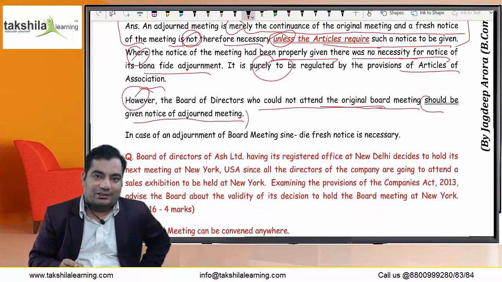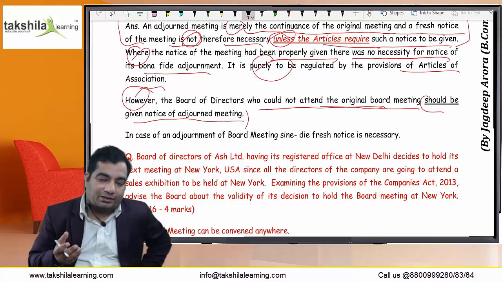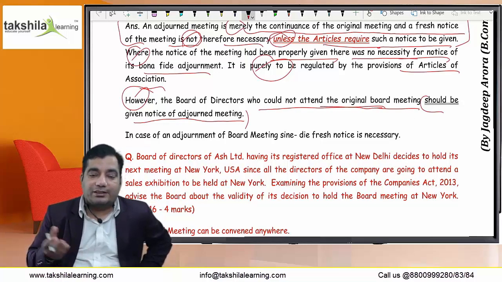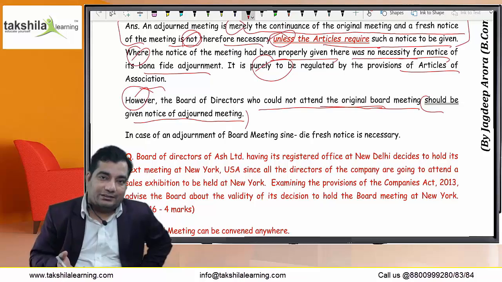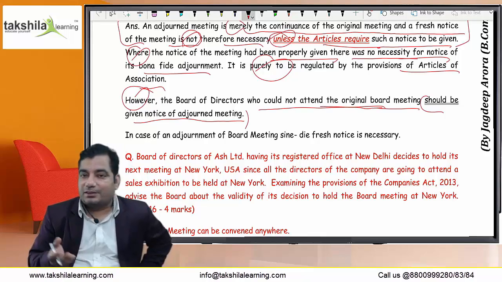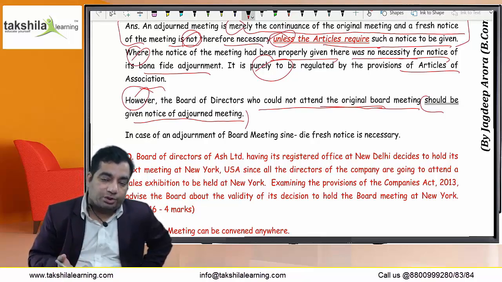The point is important. Of 5 directors, the quorum is 1/3, that is 2, or 2, whichever is higher, that is 2. Let us suppose out of 5, 3 directors attended the meeting, but 2 did not attend. Now the meeting gets adjourned. Then the 2 directors who had not attended the meeting earlier must be given the notice of the adjourned meeting. For any unavoidable reason they could not attend the meeting, but now there is a possibility that they can attend. So the directors who did not attend must be given the notice.